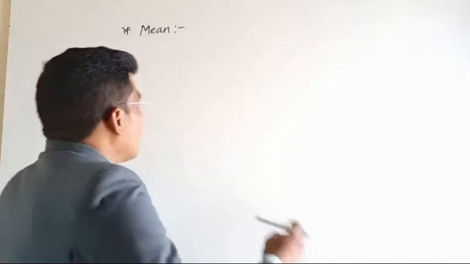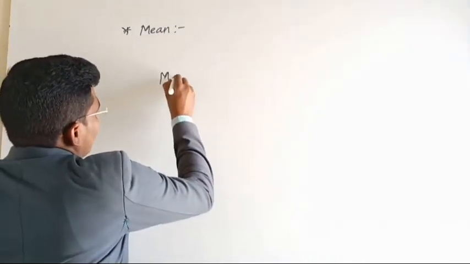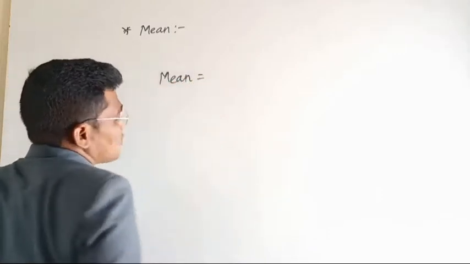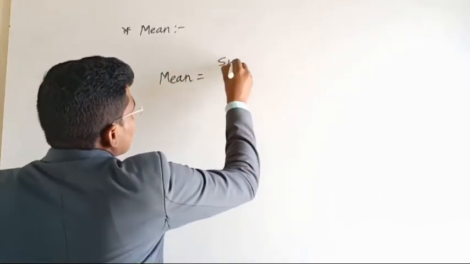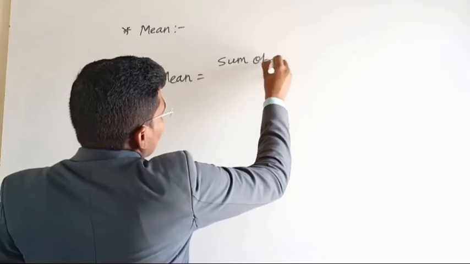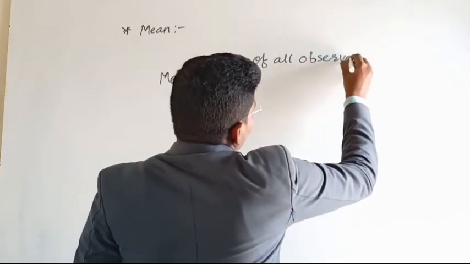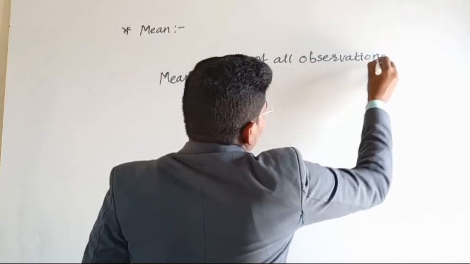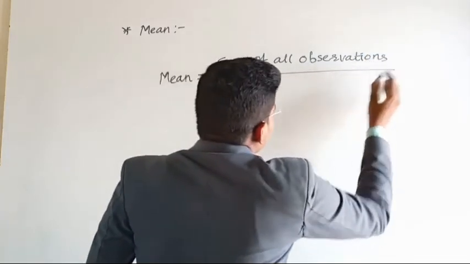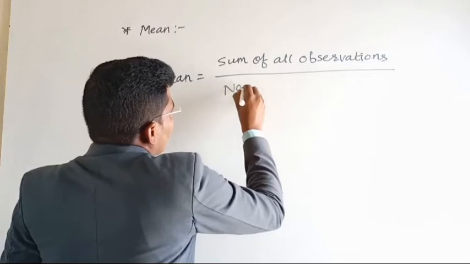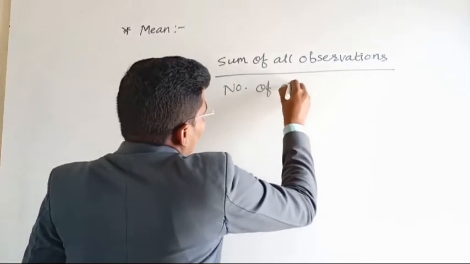So how do we find the mean? There is a formula to find the mean. Mean is equal to the sum of all observations divided by the number of observations.